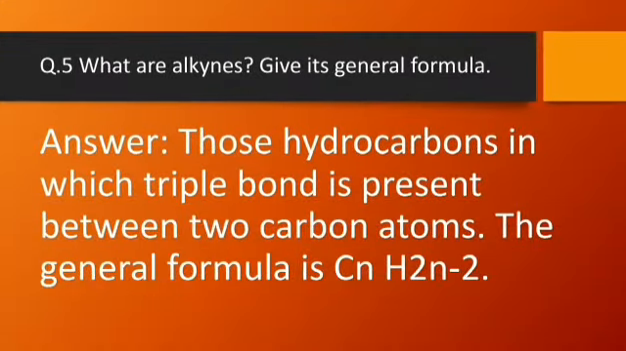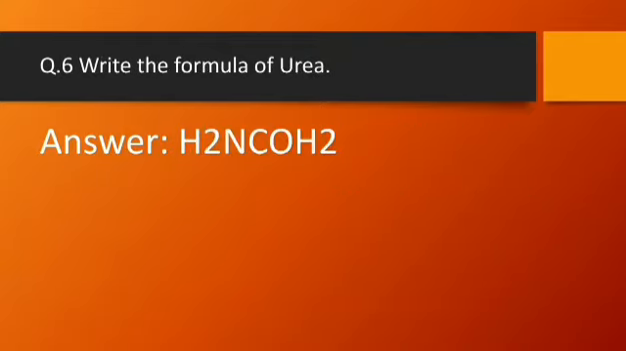Question number 5, what are alkynes? Give its general formula. Those hydrocarbons in which a triple bond is present between two carbon atoms. The general formula is CnH2n-2. Question number 6, write the formula for urea. Answer, H2NCOH2.